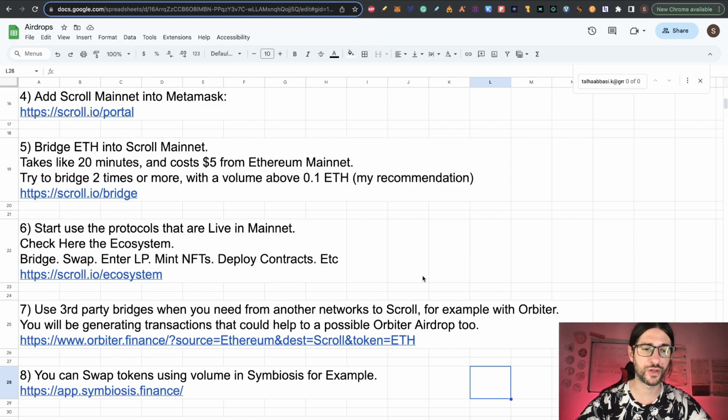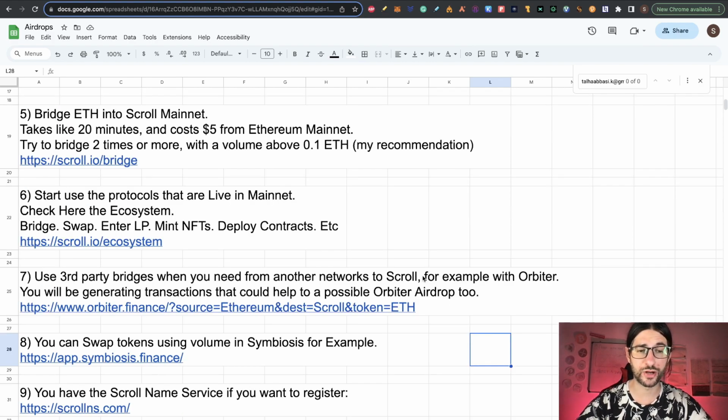So for example, step 7, you can use a third-party bridge when you need from another network to Scroll, for example with Orbiter. You will be generating transactions that could help to a possible Orbiter airdrop 2 that is pending. I covered the Orbiter airdrop 2, so check in my website, search for Orbiter, you will find all the steps there on how to apply, but these transactions could also help you do that.